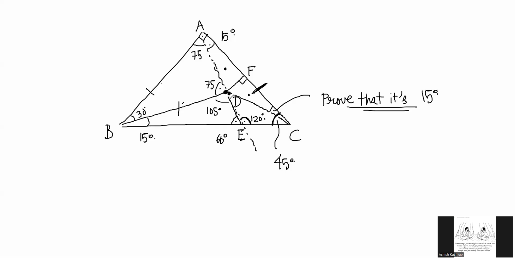This is isosceles, 90 minus 15, so this angle will also be 75. So this is 75, 75, 150.